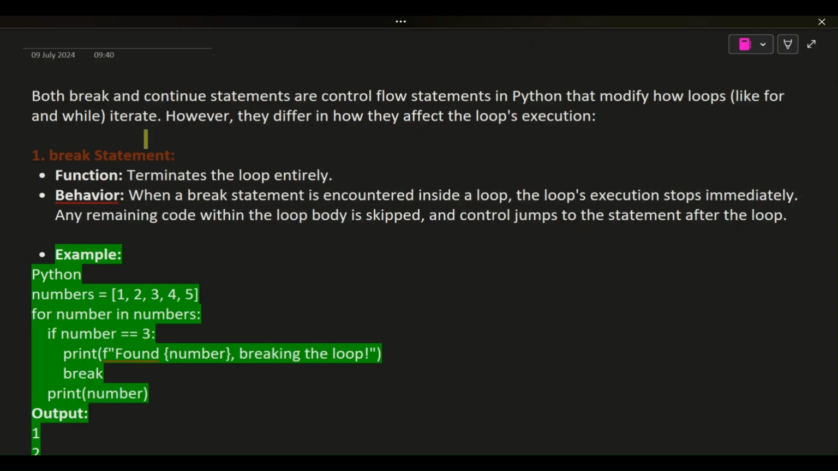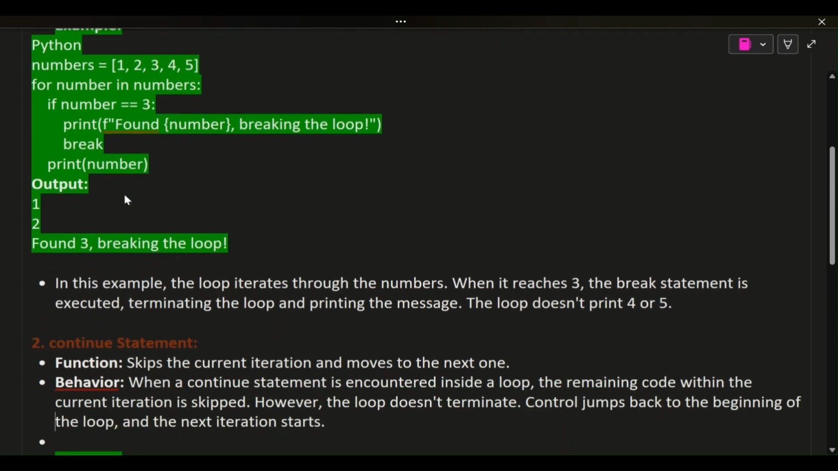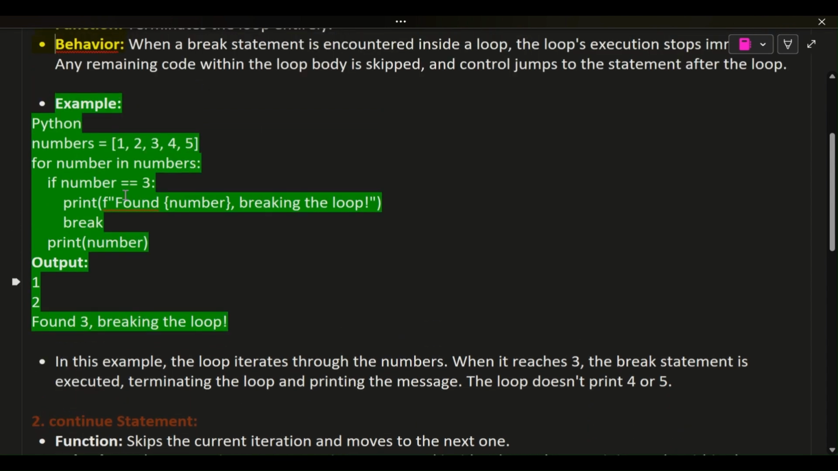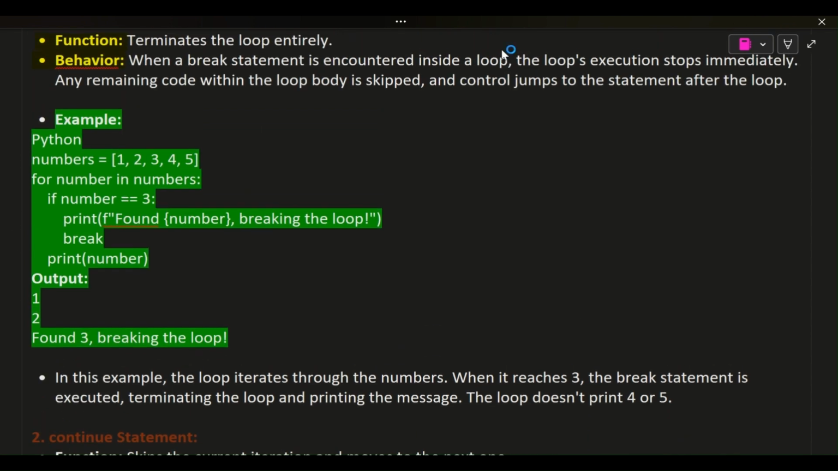Both break and continue statements are control flow statements in Python that modify how loops, like for and while, iterate. However, they differ in how they affect the loop's execution. 1. Break statement. Function: terminates the loop entirely. Behavior: when a break statement is encountered inside a loop, the loop's execution stops immediately. Any remaining code within the loop body is skipped, and control jumps to the statement after the loop.